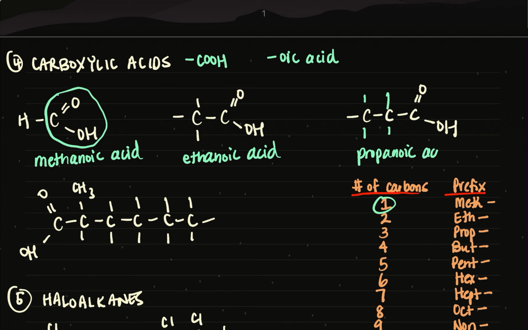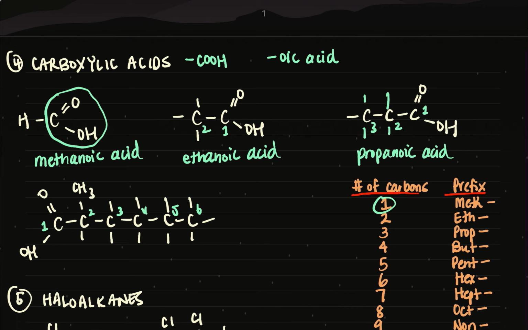This is propanoic acid. Now, why am I not putting carbon numbers in here? Because just like aldehydes, the carboxylic acid will always occur at carbon 1. So putting 1 becomes redundant. Carbon 1, this is automatically where the carboxyl will be. And again, it can be on the left or right. So for example, this one, this will automatically be carbon 1, and we just number our carbons across like this. Okay, so you don't put the 1 for aldehydes or carboxylic acids because that functional group always takes the same position.